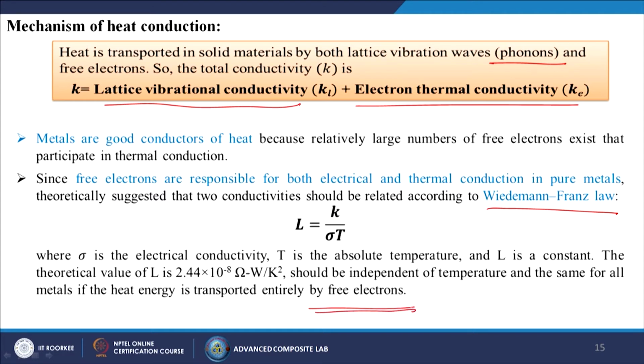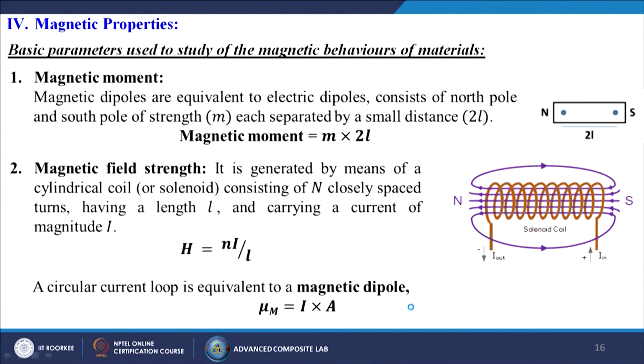Then we will discuss the magnetic properties. Generally, the basic parameter used to study the magnetic behavior of materials is, first, the magnetic moment. Magnetic dipoles are equivalent to electric dipoles, consisting of a north pole and a south pole, and suppose the distance between these two poles is 2L. So, what will be the magnetic moment? It is m into 2L, where m is the pole strength.